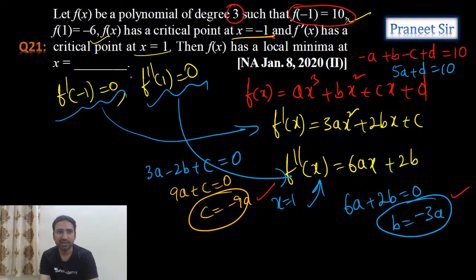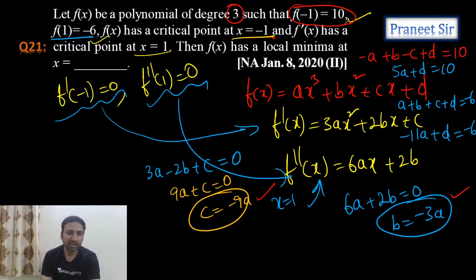This is one equation. Next, another equation. F of 1 is minus 6. If I equate f of 1 is minus 6, a plus b plus c plus d is equals to minus 6. From this, again you substitute b value and c value. B value is minus 3a and c value is minus 9a. Minus 9a minus 3a, minus 12a. So minus 11a plus d is equals to minus 6. So now from this you subtract these two equations, guys. Let's subtract these two equations.